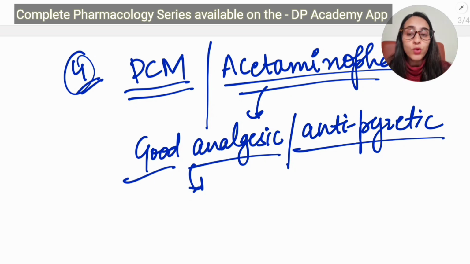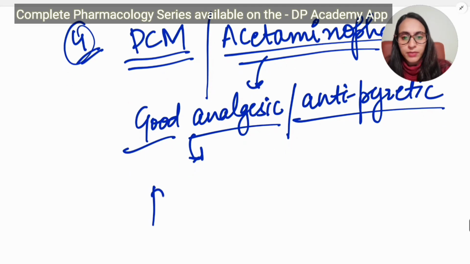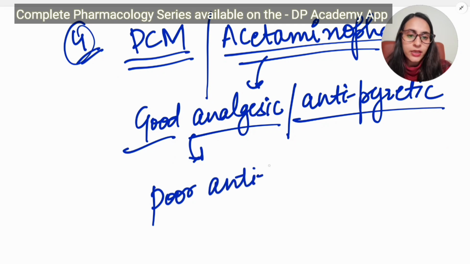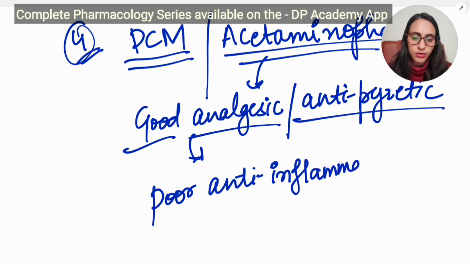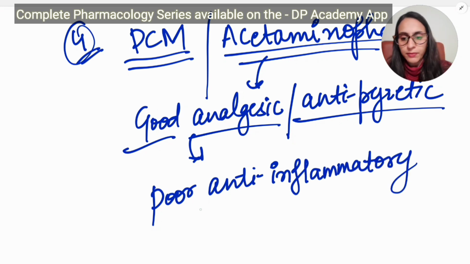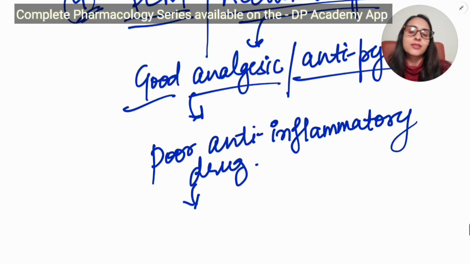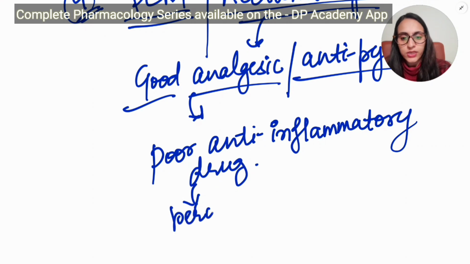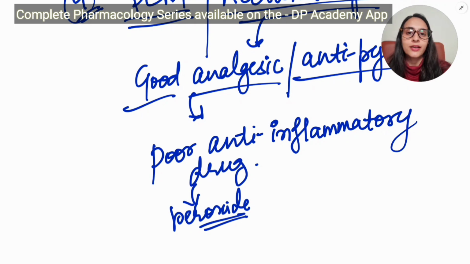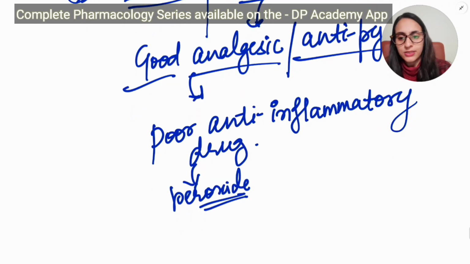However, it has a poor anti-inflammatory property. The anti-inflammatory property is poor when it comes to paracetamol. The proposed theory that explains why it has a poor anti-inflammatory property is the peroxide theory. So peroxides in the body will not allow the drug to inhibit COX, and that is why the anti-inflammatory property is poor for paracetamol or acetaminophen.